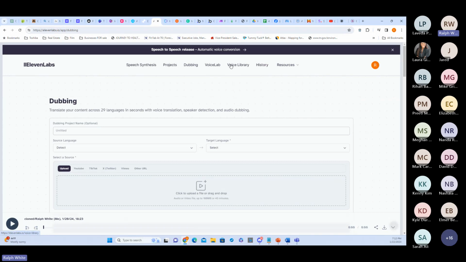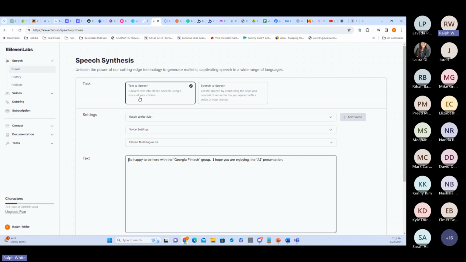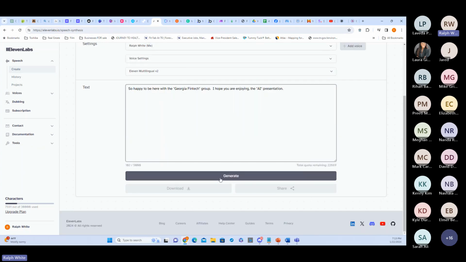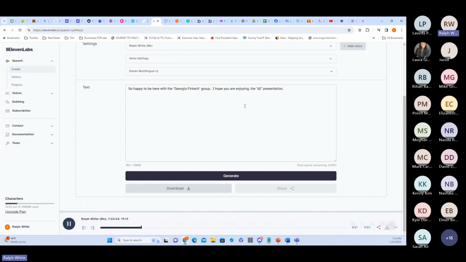I have my voice library. Well, actually, I'll go to speech synthesis. So it cloned my voice. It's not the greatest clone of my voice. I don't think it sounds exactly like me, but I'm going to use my clone voice, do text to speech, and have it just generate this. I typed this in there earlier.